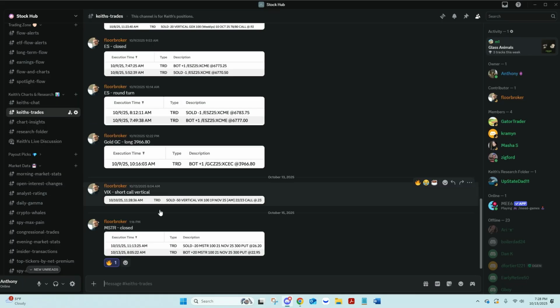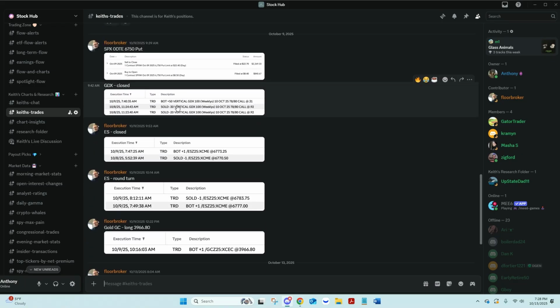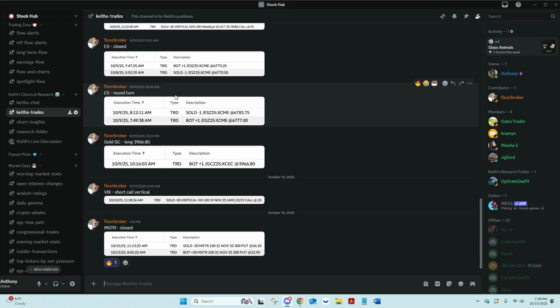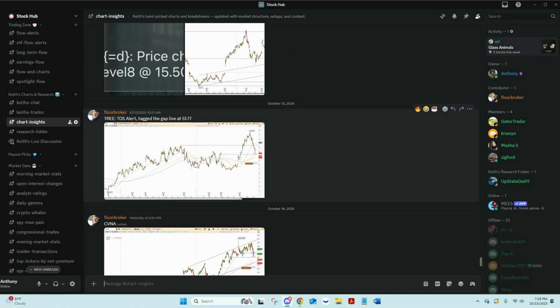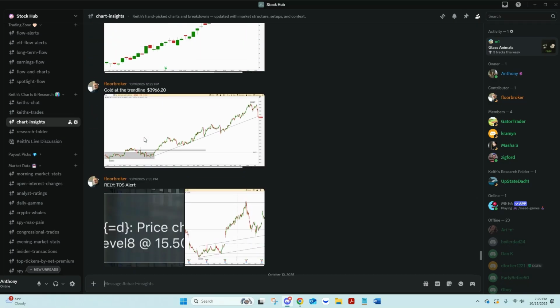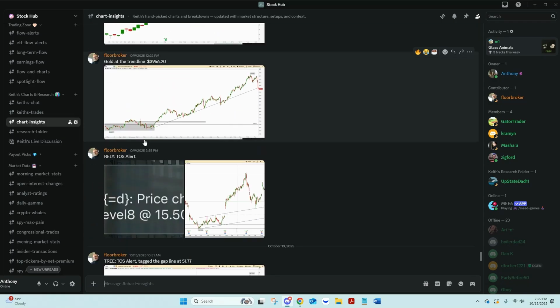So Keith's trades, again, he's posting his trades in here as well, and he does a lot of vertical spreads and all this other stuff too. You can see all his trades in here, and he's trying to update them intraday, morning, and at night. So that is a big spot there. Chart insights, he's just putting out some data here on charts as well. He does a lot of that stuff there.